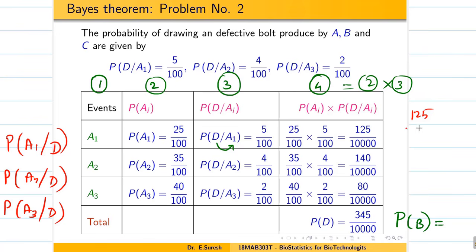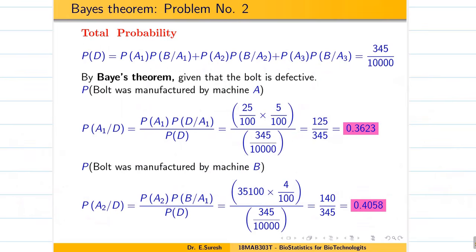If we divide this, for A1 it is 125 by 345, for A2 140 divided by 345, for A3 80 divided by 345. So that's what I am explaining here. So we have found the total probability. A bolt manufactured by machine A which is defective, manufactured by machine B which is defective.